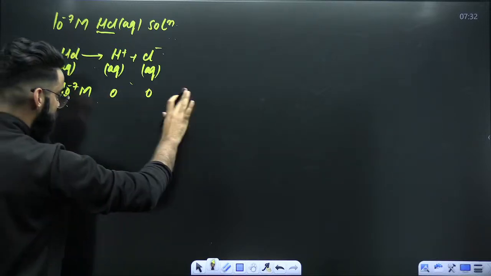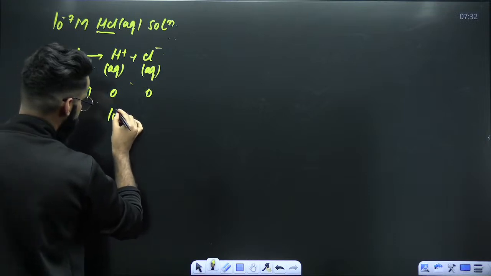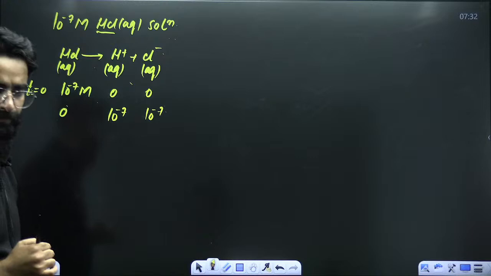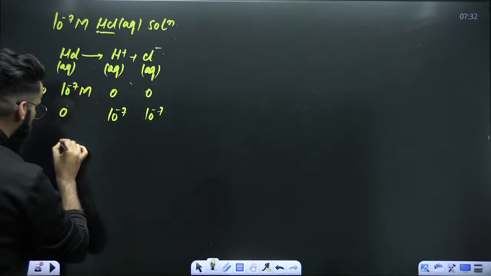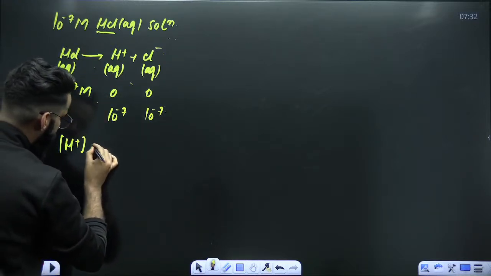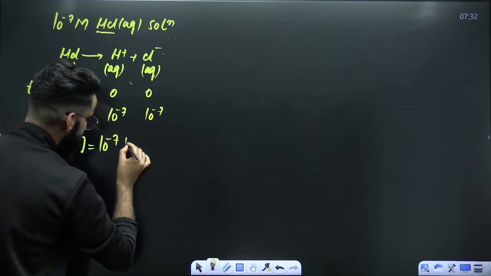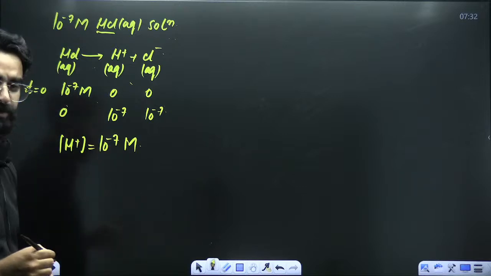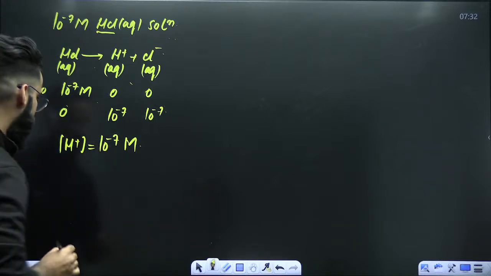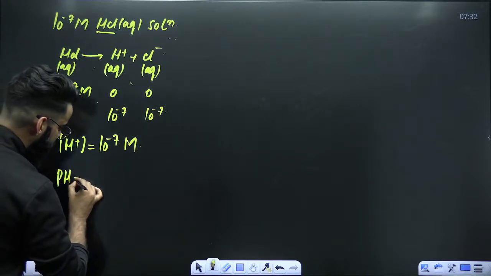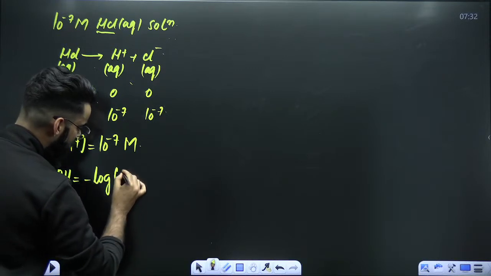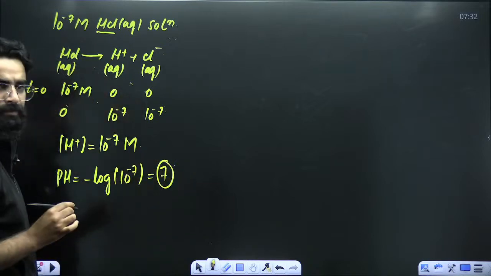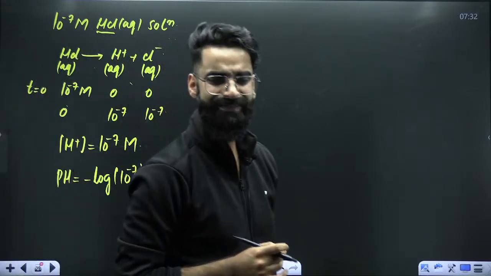Now it's a strong acid, complete dissociation. This will be 0. This will be 10^-7. This will be 10^-7. Right? So what is the H+ concentration which you got over here? H+ concentration is coming out to be 10^-7 molar. Right? In the solution, we got to know the H+ concentration is 10^-7 molar. So if I ask you to calculate pH, p stands for minus log of H+. The value comes out to be 7. Right? So the pH of this solution has to be 7.